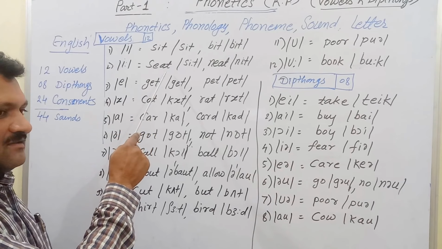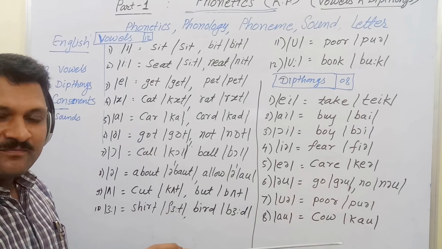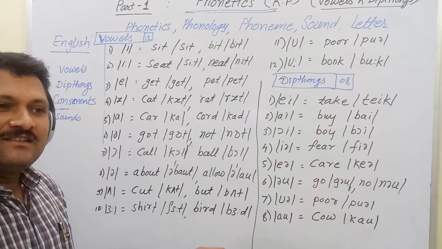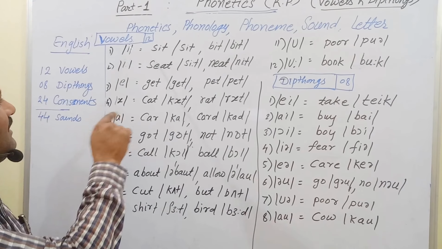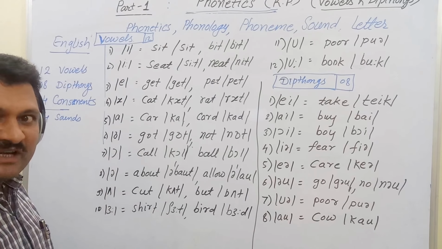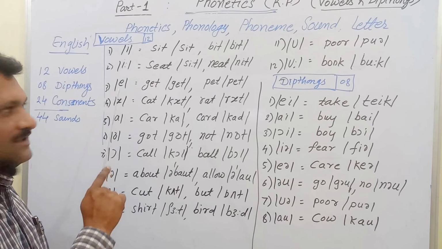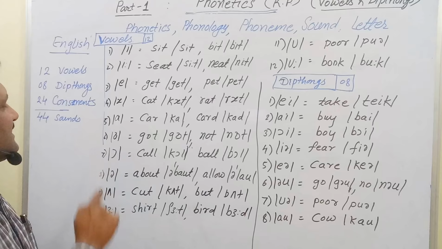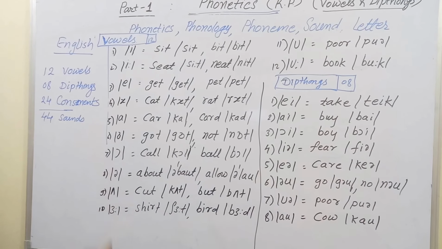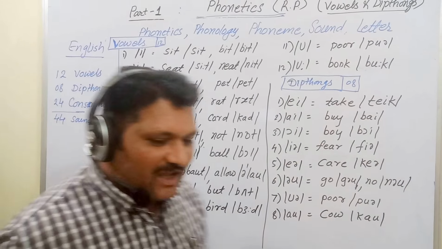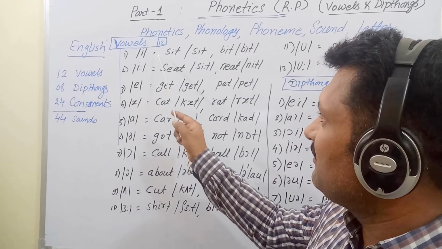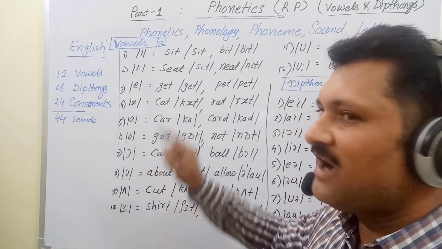Sit, seat, sit down, take your seat please. In this way we pronounce these two sounds, sit and seat. Always the sounds or phonemes are written in these two bars.